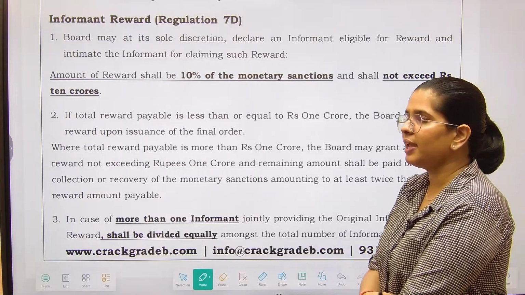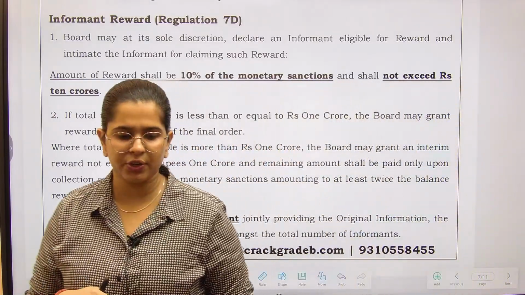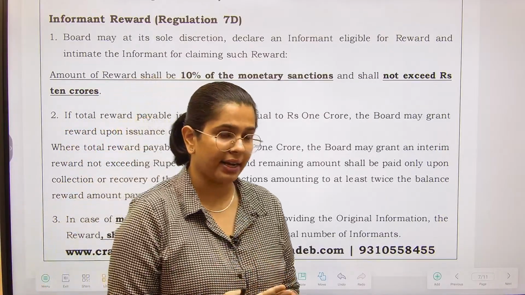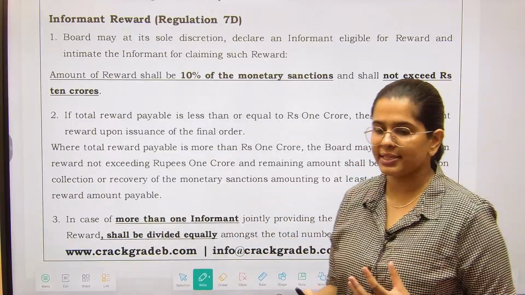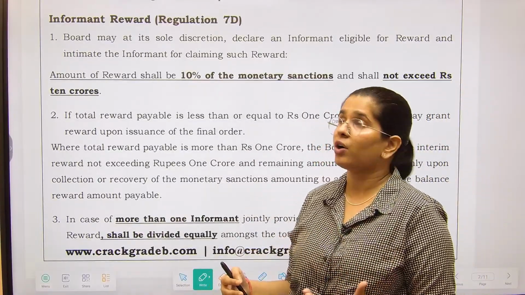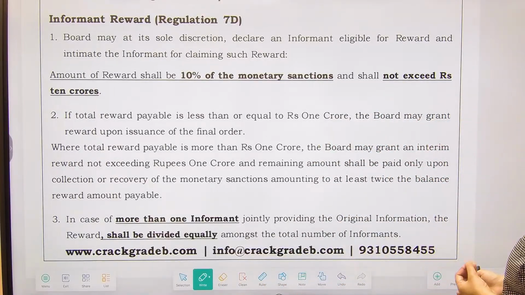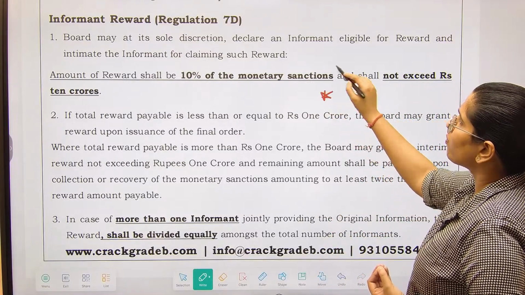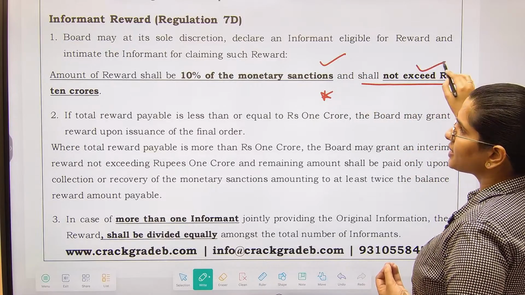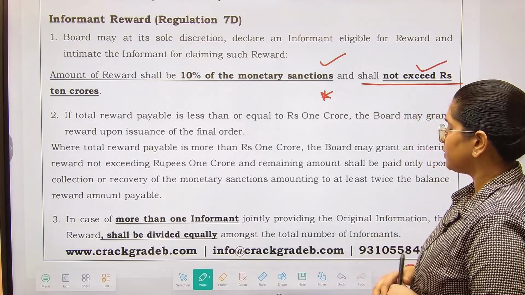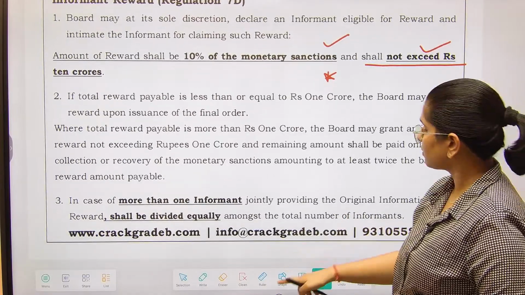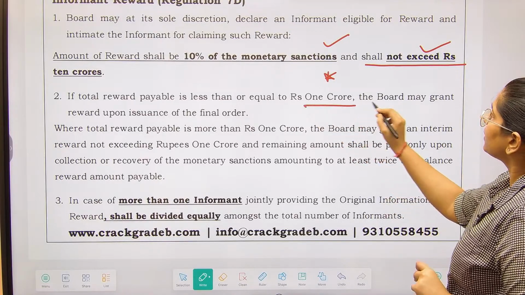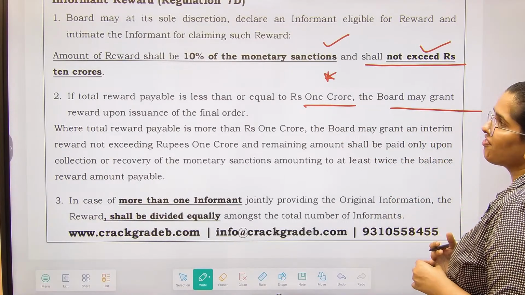Informant award. So SEBI has announced these particular awards so that more and more people will complain about insider trading, right? So until and unless there is an incentive, why would anyone take such an amount of risk? So the board may at its sole discretion award an informant. Amount of reward shall be 10% of monetary sanctions and shall not exceed 10 crores, right? Next is, if total reward payable is less than or equal to 1 crore, then the board may grant reward upon issuance of final order.